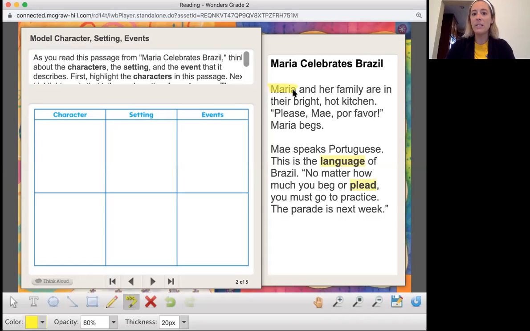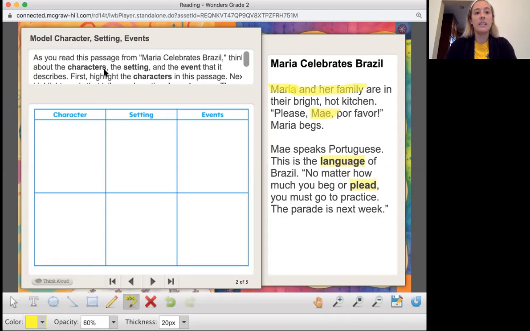Yes, so we can say, and her family, because we know that family are characters. They're people in the story, right? And it says her family, her mom's name right here. So I'm also just going to highlight her mom's name, even though it says and her family, and that tells us that it's Maria, her mom, and her dad, okay?